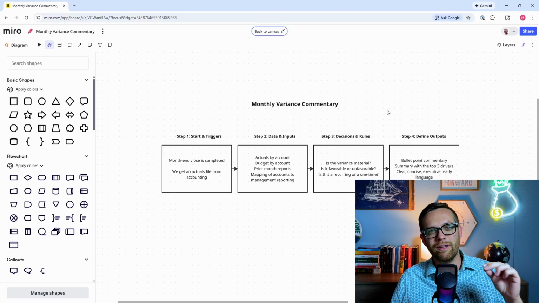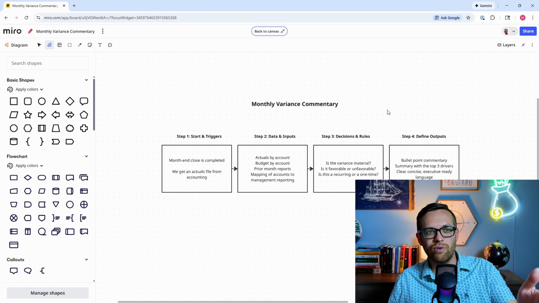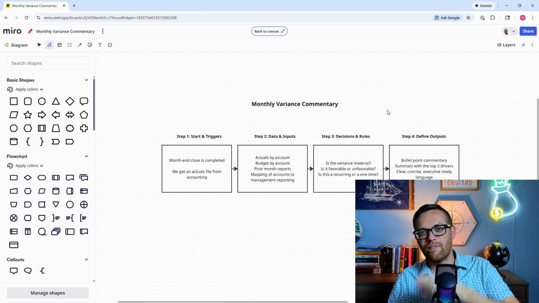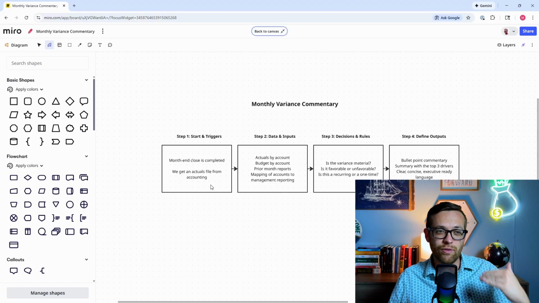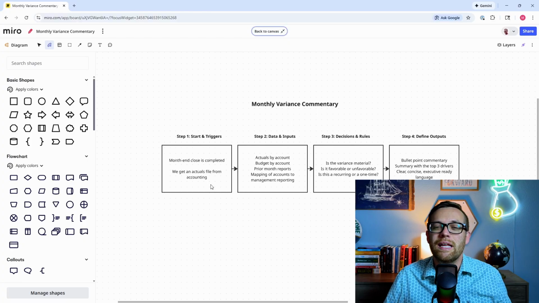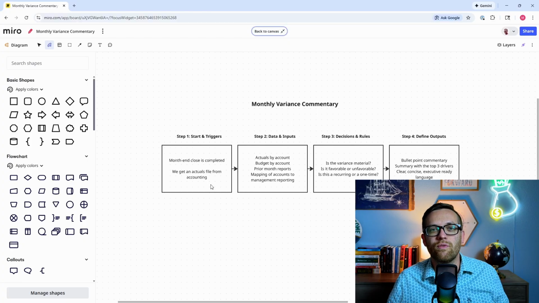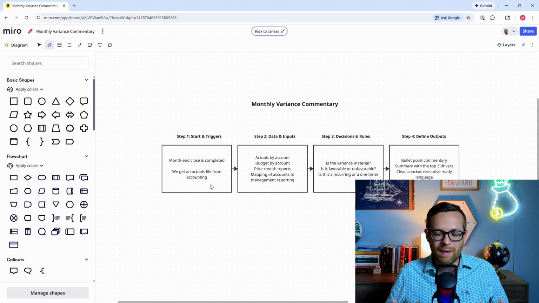These are the building blocks of the process, starting with the triggers, the data and the inputs, the decisions and the rules, and the defining outputs. And you can put more content down here. You don't have to put 1 or 2 lines. If there's several things you want in here, go ahead and give it that additional context, that additional information. But what's important is to not overcomplicate it. We want to give good bounds to the AI agent. We want to really clearly frame up the process, but we don't need to document every single detail because that's where the AI agent's power is going to step in to do the work for us.